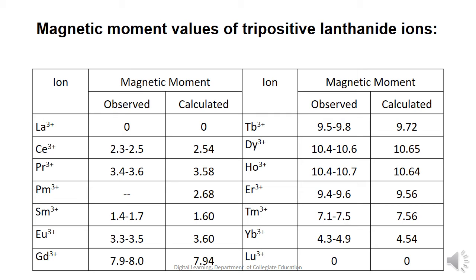We can see that the magnetic moment of cerium 3+ ion is found to be observed in the range of 2.3 to 2.5, while the calculated value is 2.54. Thus, we can conclude that the ions which have unpaired electrons are found to be paramagnetic, while those which do not contain unpaired electrons are found to be diamagnetic in nature.